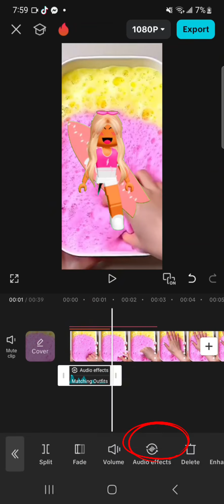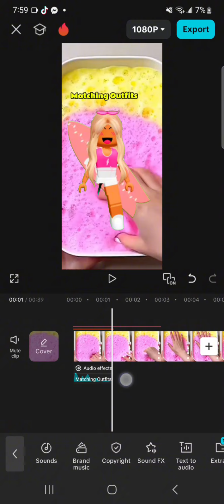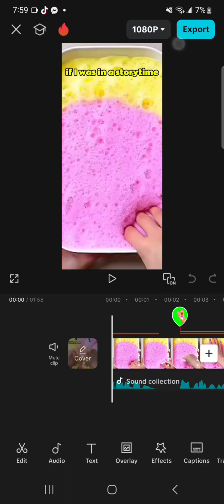Matching outfits. Matching this for the character's thinking. Example: she is cute. This is the finished product.